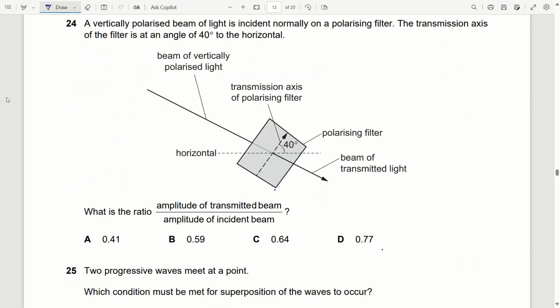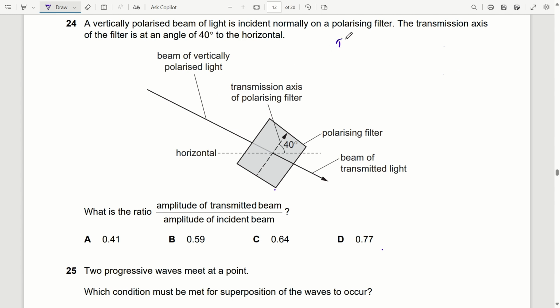Question 24. A vertically polarized beam of light is incident normally on a polarizing filter. The transmission axis of the filter is at an angle of 40 degrees to the horizontal. Now this angle is given with the horizontal. So what is the ratio of amplitude of transmitted beam to amplitude of incident beam?